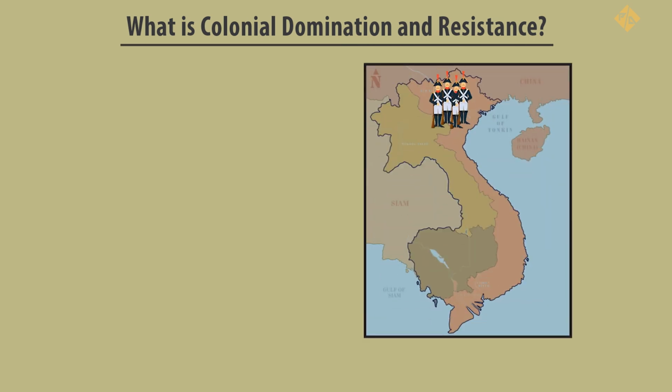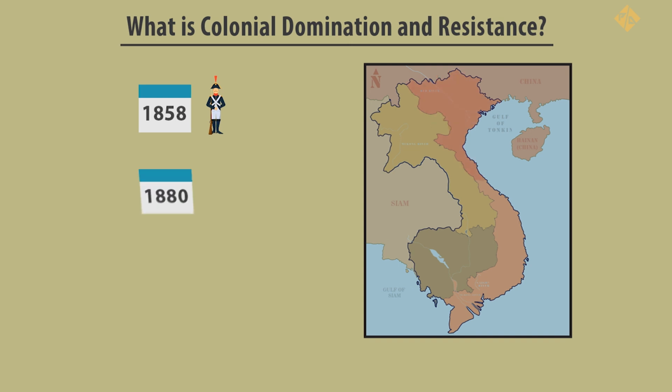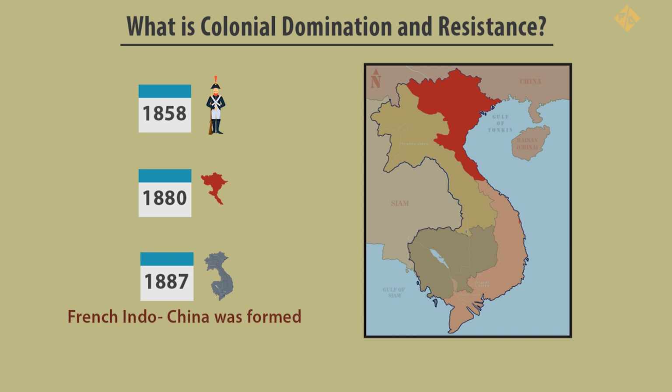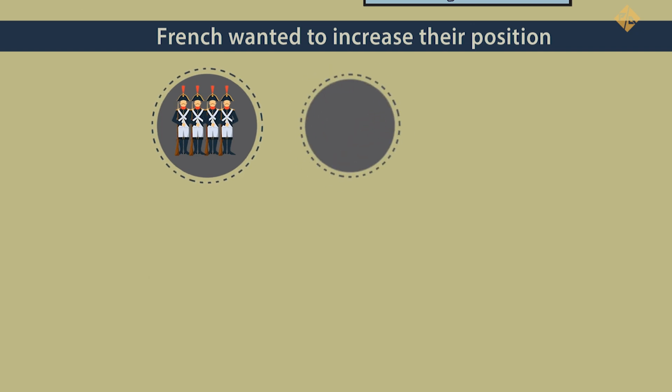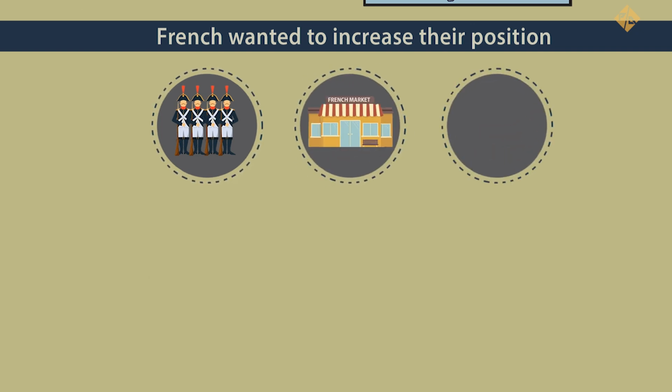What is colonial domination and resistance? French troops landed in Vietnam in 1858. In the next 22 years, by 1880, they had a firm grip over the northern region. And in the next 7 years, by 1887, French Indo China was formed. The French wanted to increase their position. They controlled the military, had economic domination, and tried to reshape the culture of the Vietnamese.